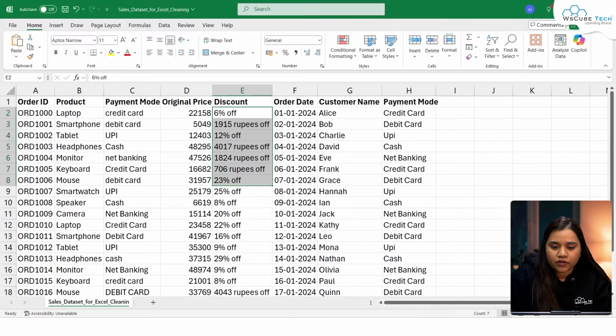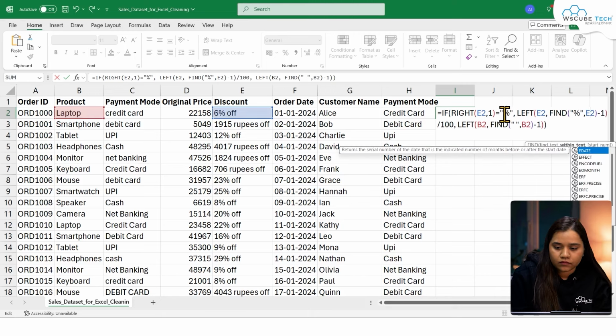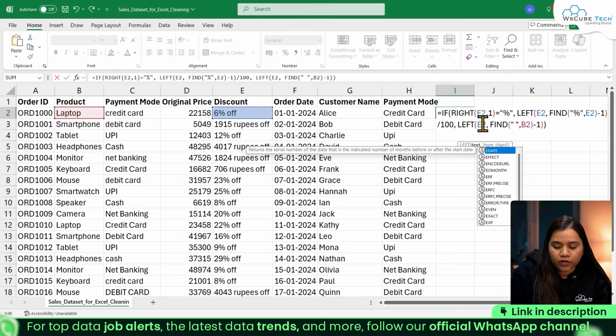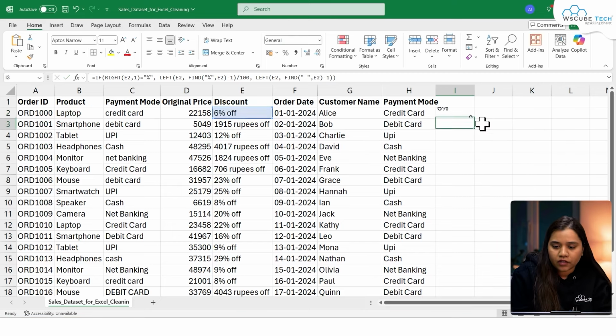Okay, so let's first of all get this one, and if I write this in here, we also need to make sure that the cell references are given right. Our cell reference for the discount would be in our column E. If you want, you can ask ChatGPT to do it for you, or I can just quickly do it manually in here. We are talking about E2 in here and everywhere. We'll also ask it to explain it once we try and work on it, to see if it is actually working for us or not. Let's press enter.